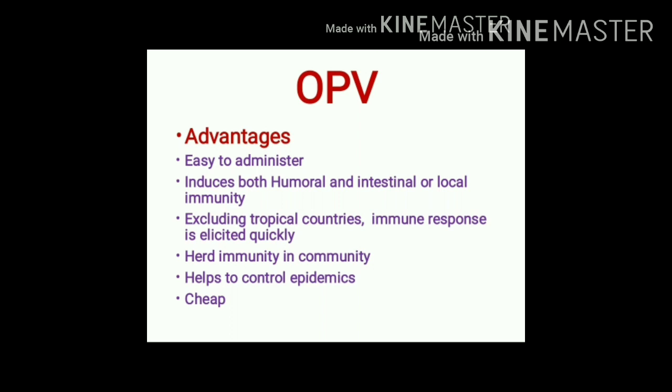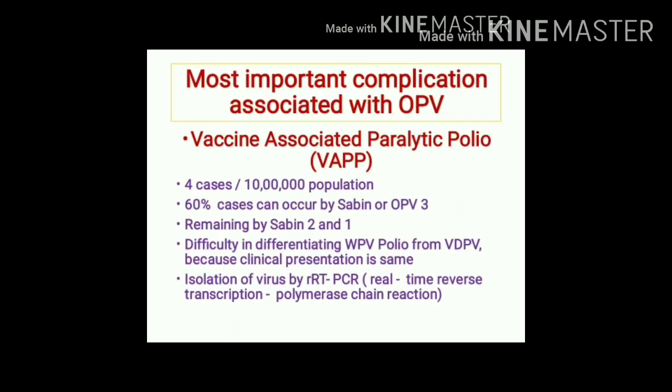Oral polio vaccine can be safely and effectively used to control epidemics. And it is a cheap vaccine and its manufacturing is also easy. While administering OPV, you must remember the most important complication associated with its use. It is vaccine associated paralytic polio.